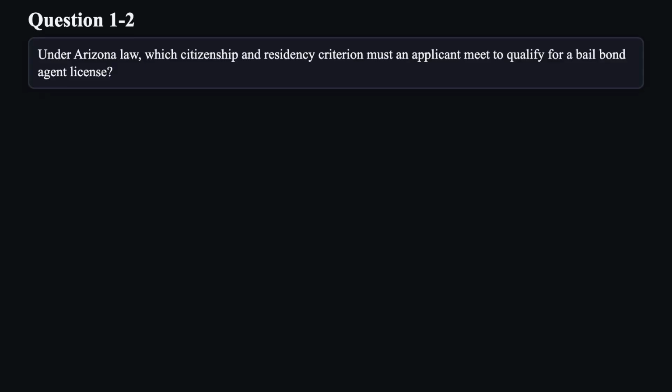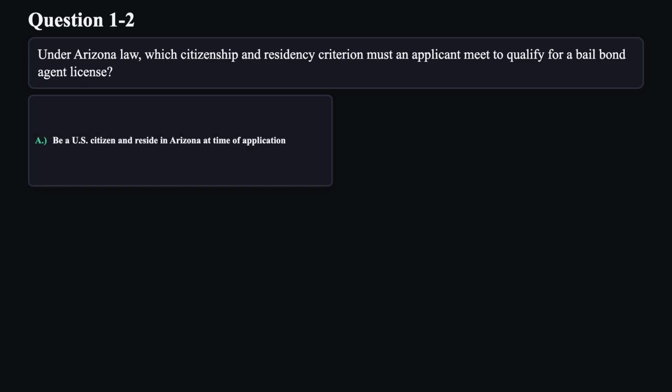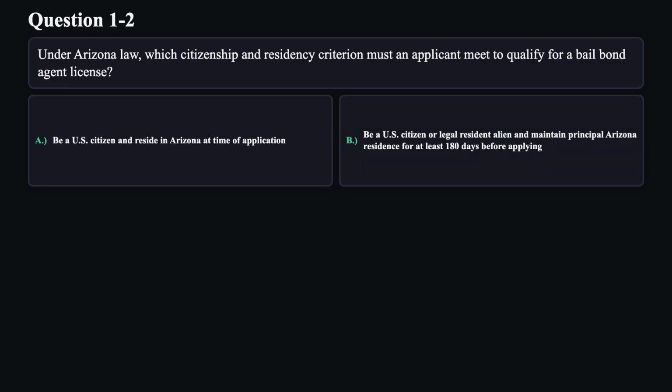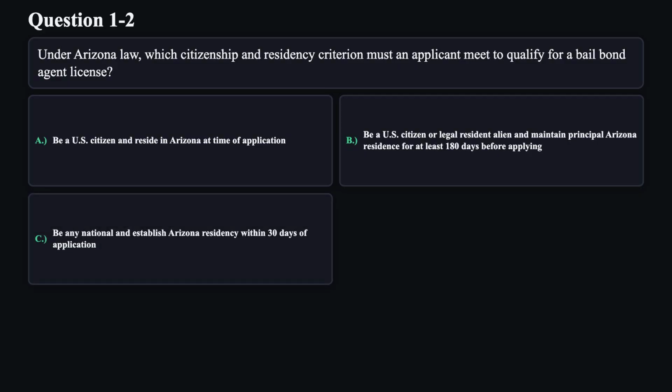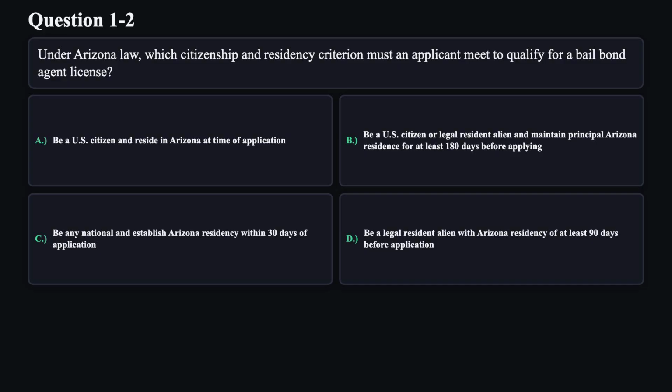Question 2. Under Arizona law, which citizenship and residency criterion must an applicant meet to qualify for a bail bond agent license? A. Be a U.S. citizen and reside in Arizona at time of application. B. Be a U.S. citizen or legal resident alien and maintain principal Arizona residence for at least 180 days before applying. C. Be any national and establish Arizona residency within 30 days of application. D. Be a legal resident alien with Arizona residency of at least 90 days before application.